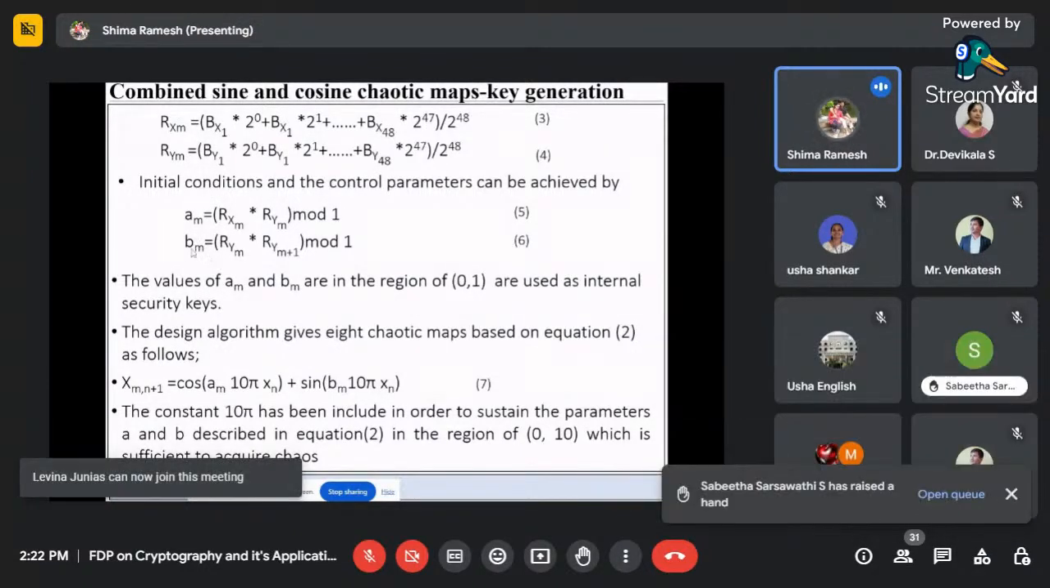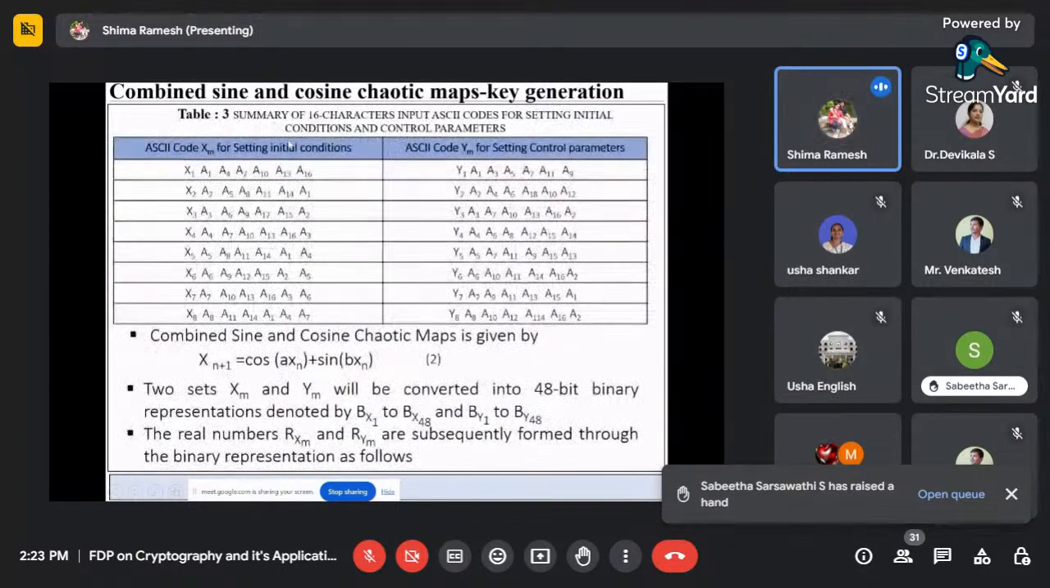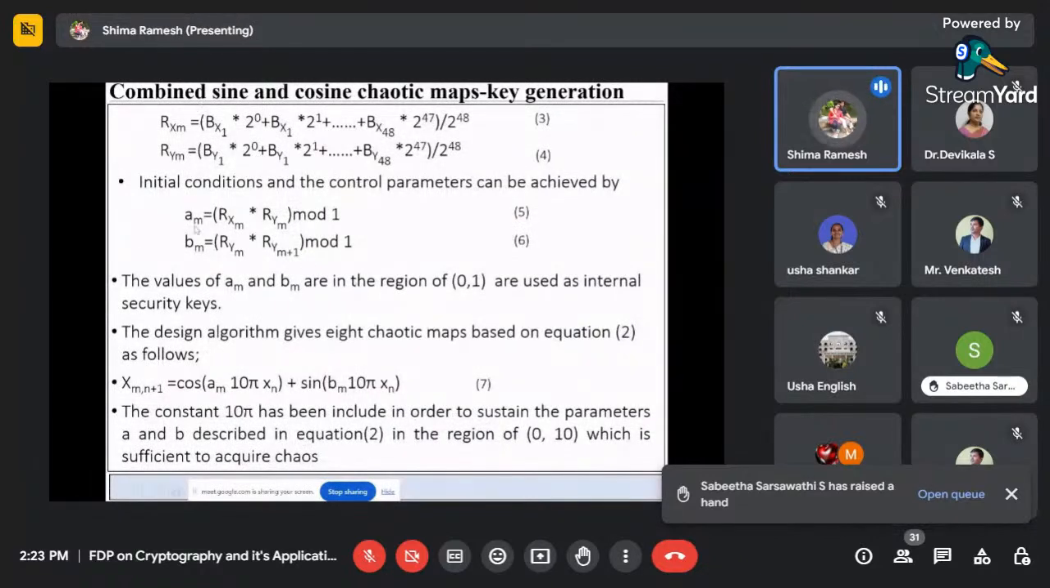AM and BM are the two secret keys which can be used for generating the initial conditions and control parameters. To calculate AM, BM, I need RXM and RYM. To calculate RXM and RYM, I need BX1, BX2, and so on. Like that, we have generated all those things with the help of the ASCII key. Now you have to make sure AM, BM have a range. They should be within 0 to 1. If we change the range according to the result, you can see it actually. These should be in 0 to 1, and they are the internal security keys.